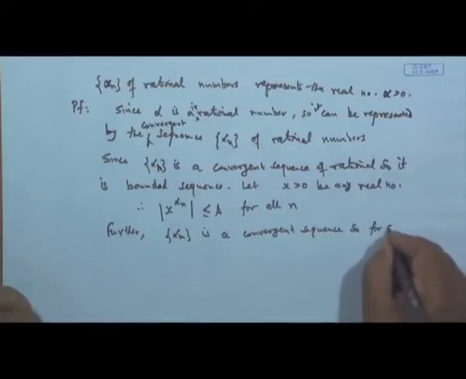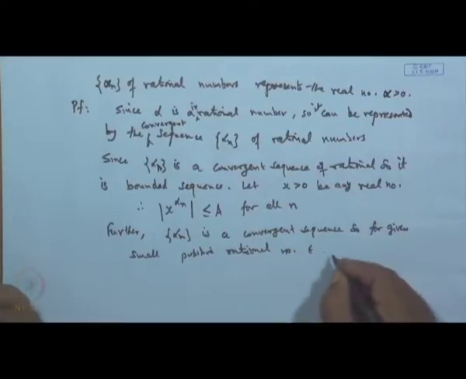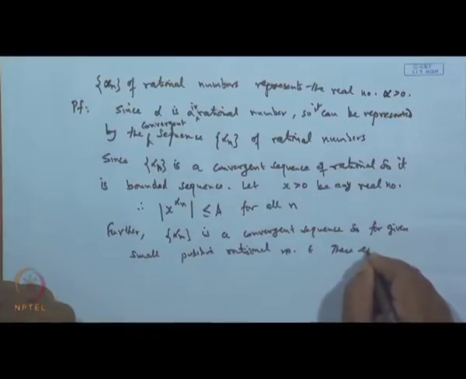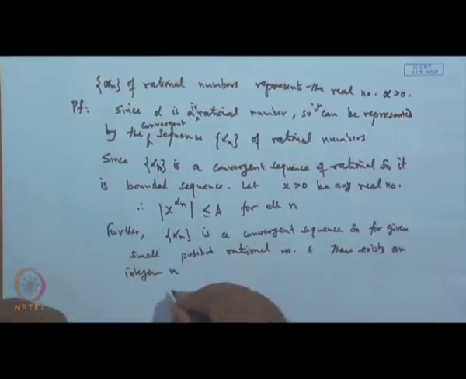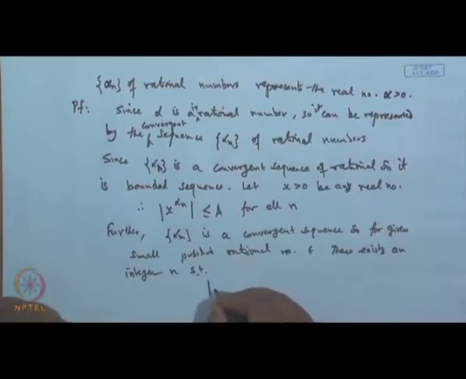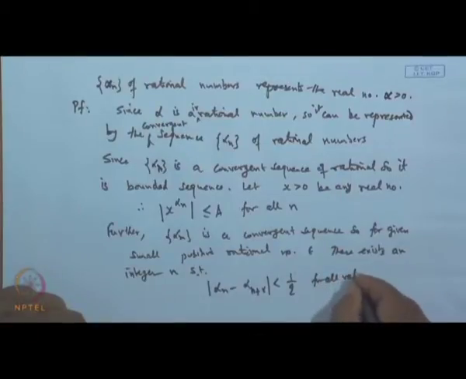So, for a given small positive rational number epsilon, there exists an integer such that mod of alpha n minus alpha n plus r remains less than 1 by q for all n, for all values of r, 1 to 3.